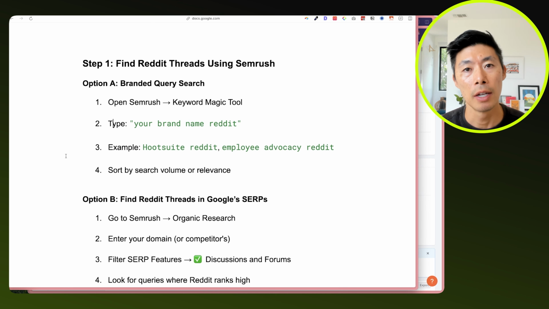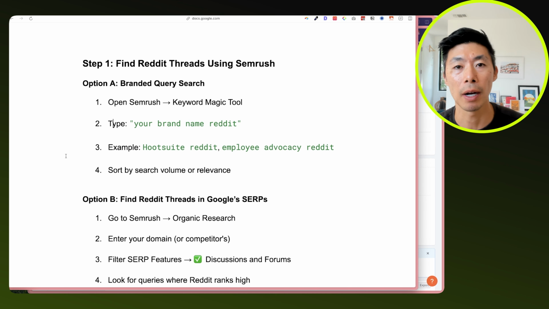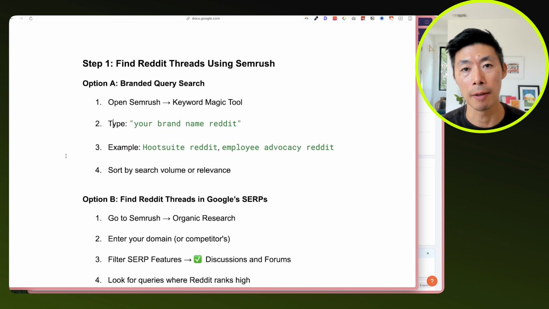So the first step to leverage Reddit for your content strategy is to actually just use SEMrush or a keyword tool to find the threads where people are talking about your brand or that might be relevant to your brand. And this is helpful because you can understand what the brand sentiment is based on what real consumers are saying and what the conversation is as it relates to your product.